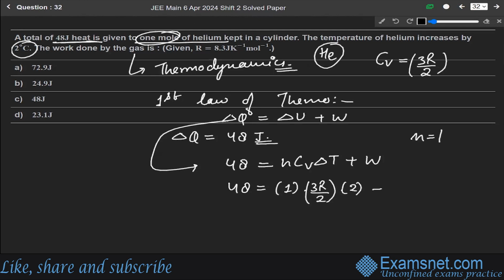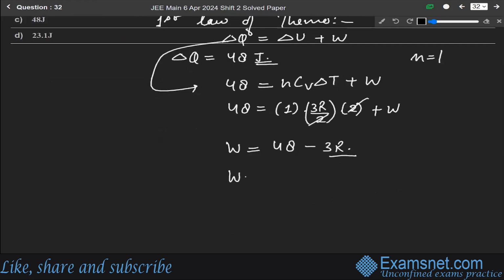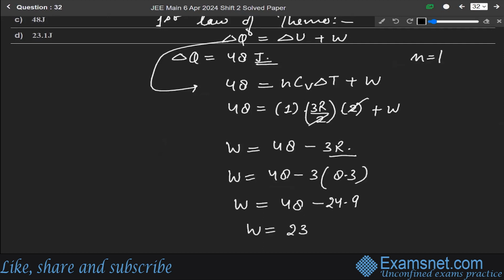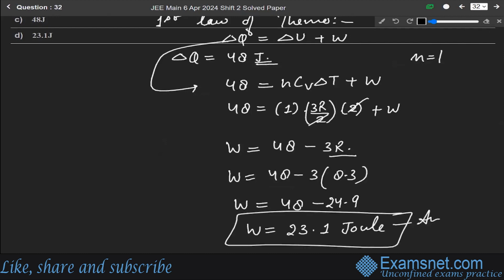So 2 plus W. From here we find that 2 cancels out. W is equal to 48 minus 3R, and value of R is given as 8.3. Just put the value: W is equal to 48 minus 3 times 8.3. Solving it, we get W is equal to 48 minus 3 times 8.3, which is 24.9. So W will be equal to 23.1 joule. This is the answer.